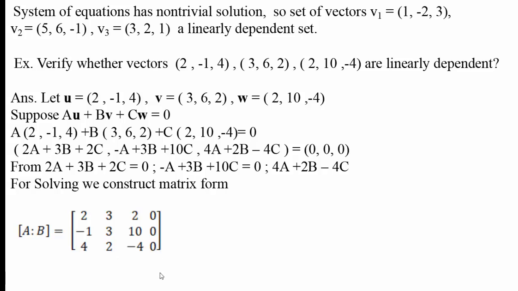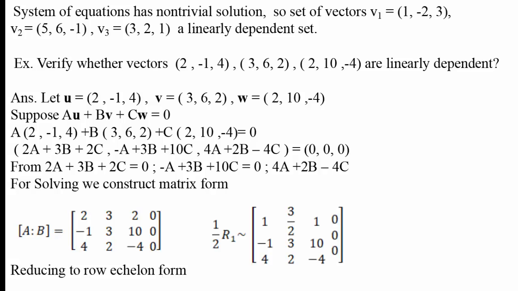Now we shall try to reduce this matrix to echelon form. For that, to make the first element 1, divide all elements in the first row by 2. That means operate 1 by 2 R1. Then make the other elements in the first column 0.